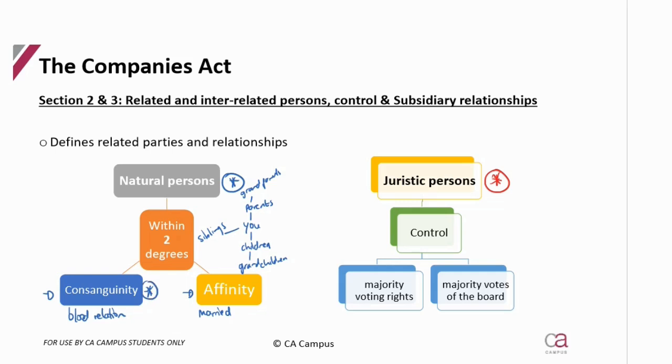By affinity, so I'm going to just now put this in green. By affinity, so by marriage, you and now your spouse are related within 1 degree. And then your spouse's parents, so your in-laws, would be considered within 1 degree, and your in-law grandparents.